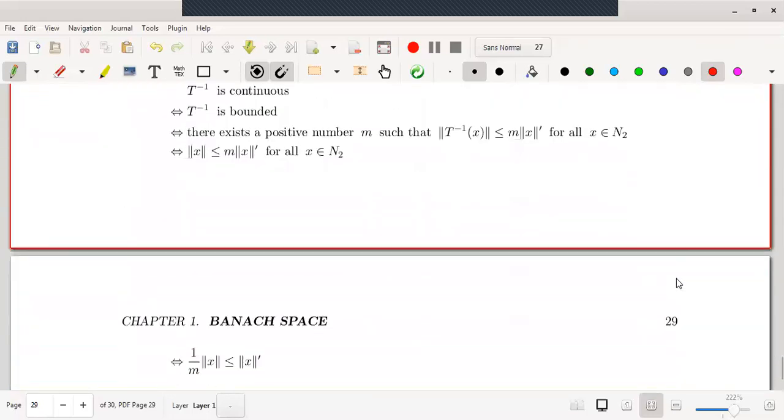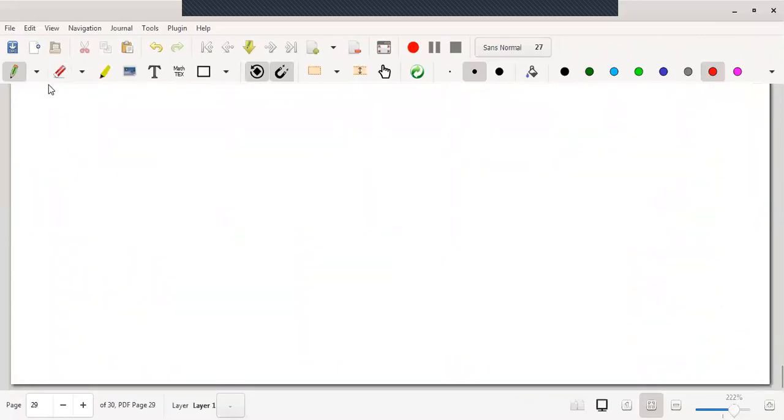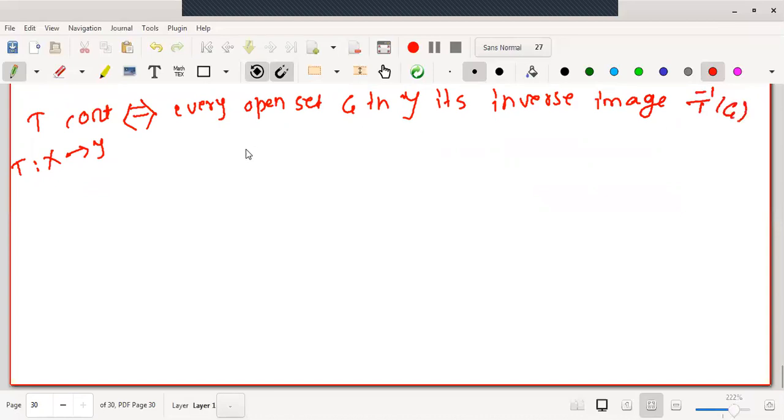Now, we have studied one theorem at our graduation level itself: whenever a mapping T is continuous, suppose T is defined from X to Y, then for every open set G in Y, its inverse image T inverse of G must be open in X. This is a theorem we have studied.